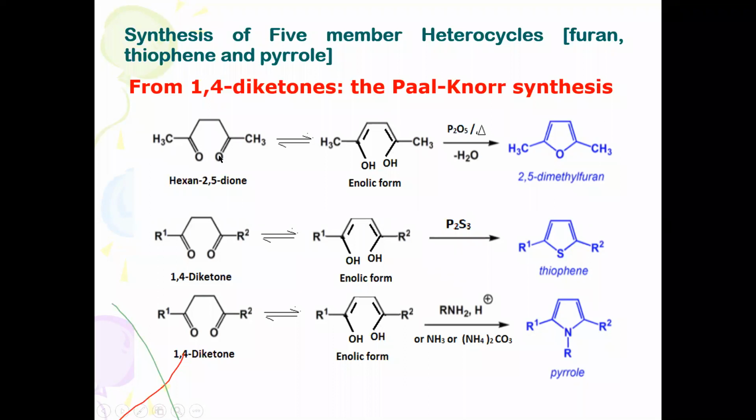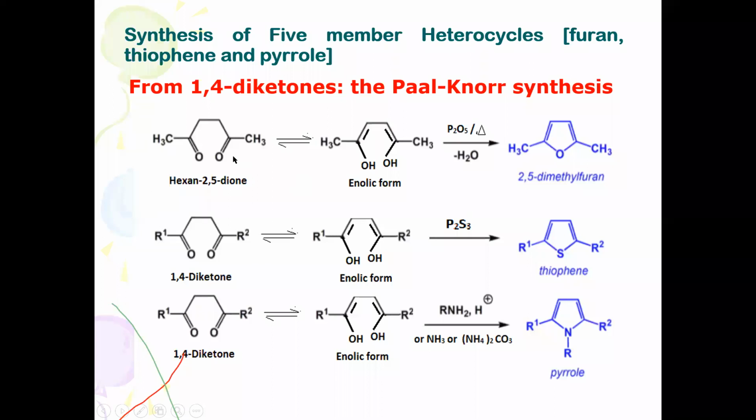Diketones undergo tautomerism and exist in enolic form, the keto-enol system. This representation is called the keto-enol system. They exist in enolic form, where the keto group is converted into an OH group, and here you will find the double bond character.